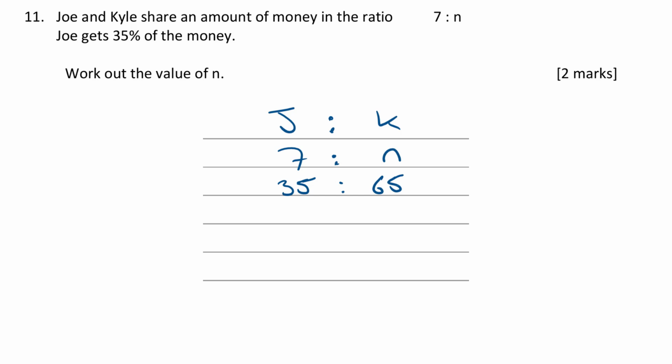Can you see the relationship between these 2 numbers, that's 5 times bigger, isn't it? So then if I multiply n by 5, I'm going to get 65. In other words, n must be 65 divided by 5. 65 divided by 5 is 13, so n is 13.